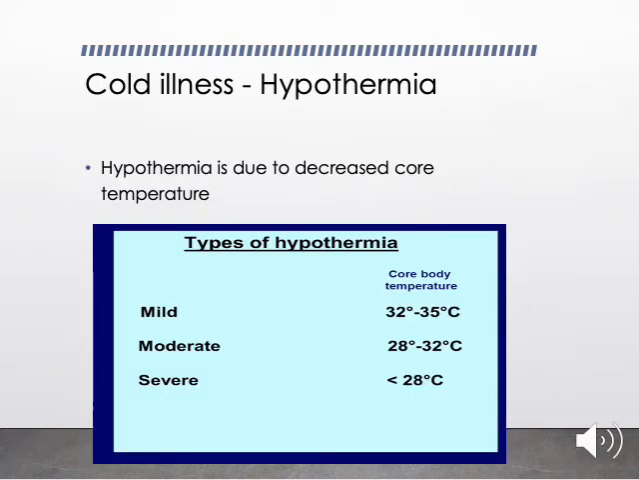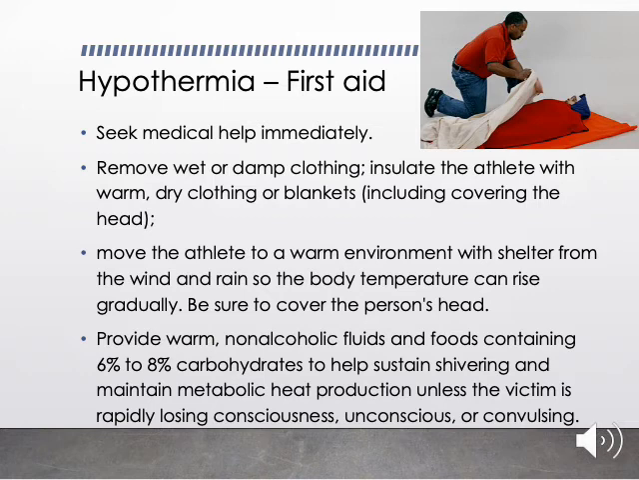Now let us look into the cold illnesses. What is hypothermia? Hypothermia is due to decreased core temperature. It can be graded into mild, moderate and severe based on the core body temperature. How to provide first aid to a hypothermic athlete? Seek medical help immediately because it's also an emergency if the temperature is low.